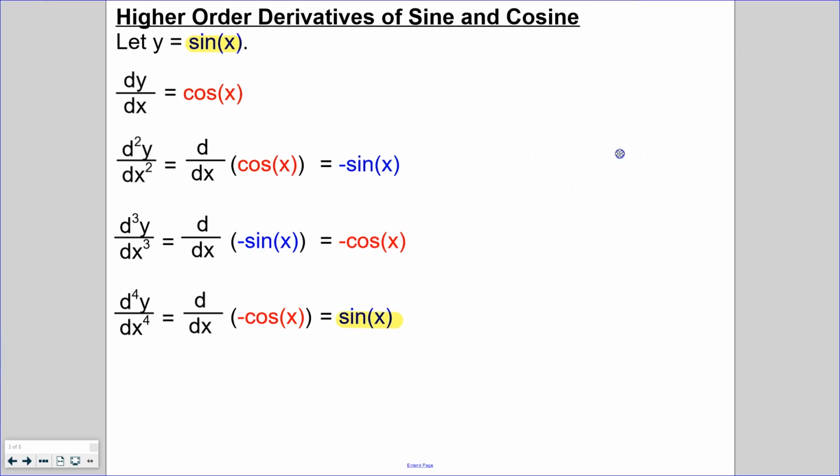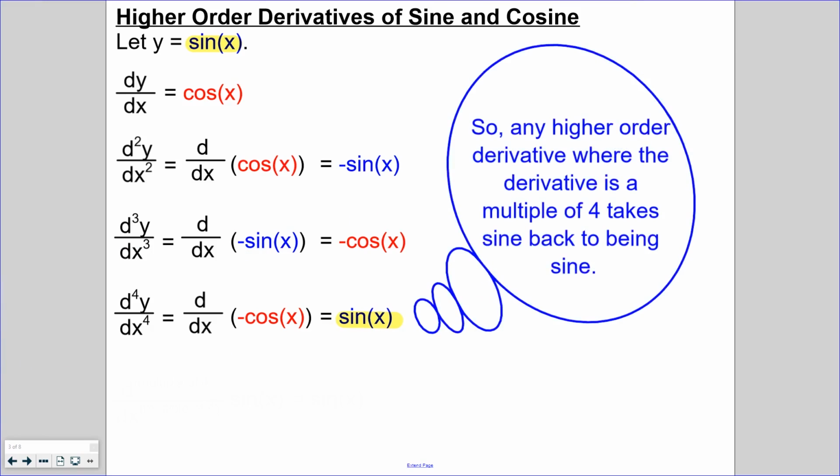So we might be able to say that any higher order derivative where the derivative is a multiple of 4 takes sine back to being sine. Basically we're saying if we want to take the derivative, and that derivative happens to be a multiple of 4, such as the 4th, the 8th, or the 12th derivative of sine, that's going to take us right back to sine.